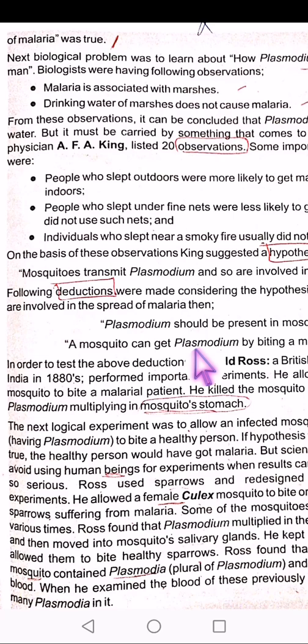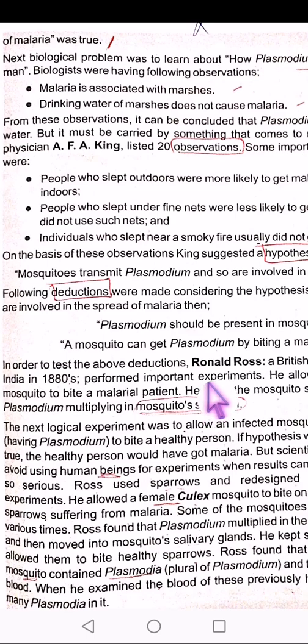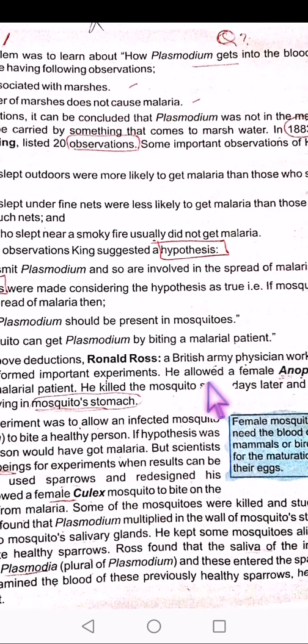The first one: plasmodium should be present in the mosquito. From where does a mosquito get the plasmodium? By biting any malarial or infected person. After the deductions comes the fifth step, experimentation. Ronald Ross, a British army physician, worked on it. He performed many experiments. He allowed a female Anopheles mosquito, Anopheles being a species name of a mosquito, to bite a malarial patient. He killed the mosquito some days later and found that plasmodium was multiplying in the mosquito's stomach.